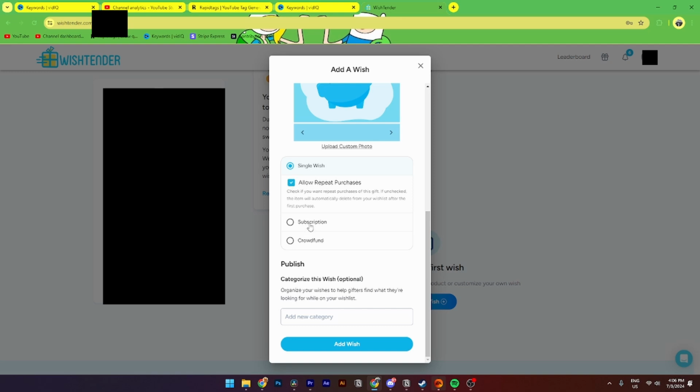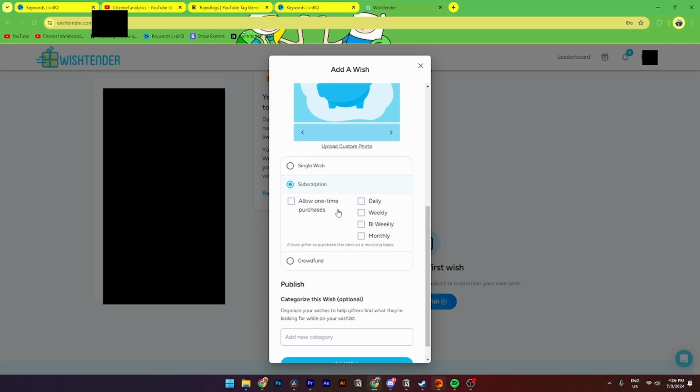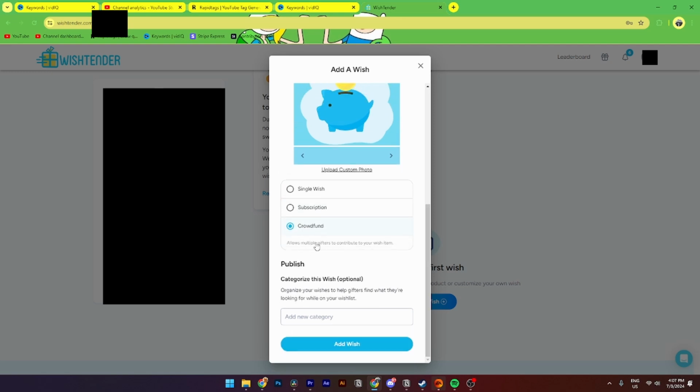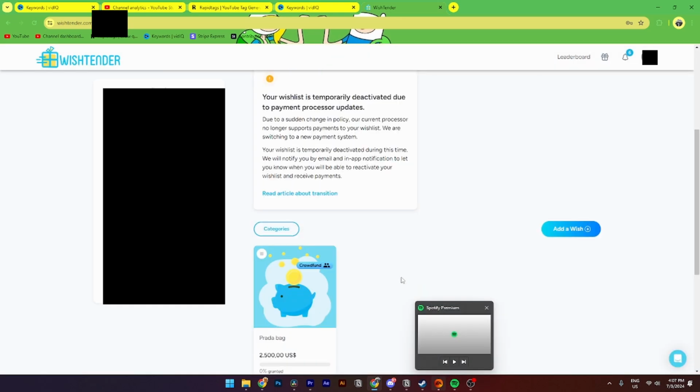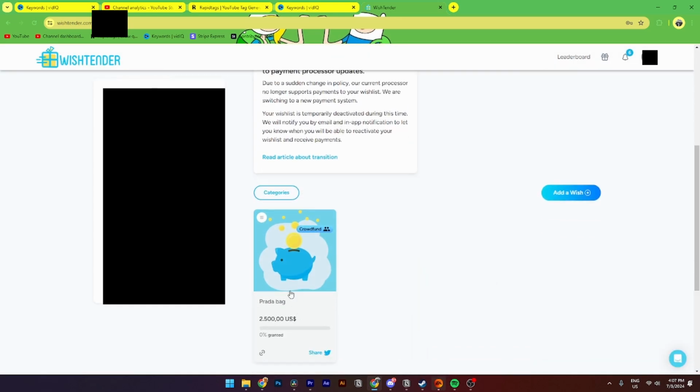The second option is subscription, and that is allow one-time purchase, or you can do it daily, weekly, bi-weekly, or even monthly. And as you can see, it allows gifters to purchase this item on a regular basis, or you can crowdfund, and you already know what that means. Then from here you can categorize your wish, and that is also optional. I'm just gonna click back for now, and then you can click add wish like so. And as you can see now, the bag has been added to your wish list.